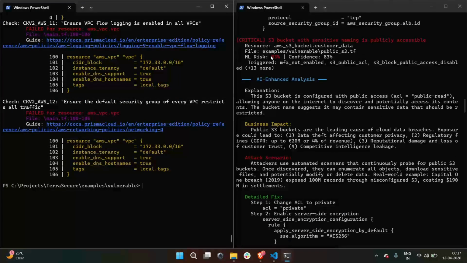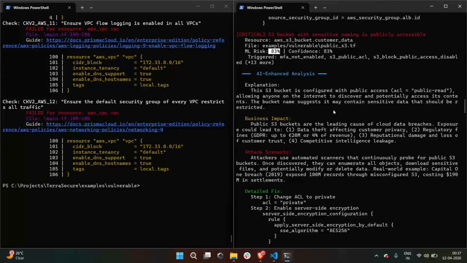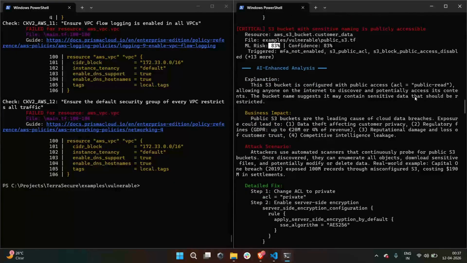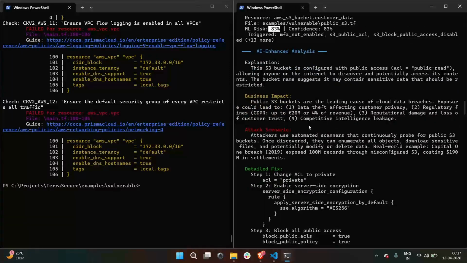This issue is rated about 83% from the ML risk score. Confidence is about 83%. What that means is, based on patterns learned from real-world breaches, this configuration is almost certainly exploitable. Look at the impact section: GDPR fines up to 20 million euros or 4% of annual revenue. That's not something I wrote manually. That's AI generating it in real time, based on the context of the issue, from AWS Bedrock through Claude 3 Haiku.